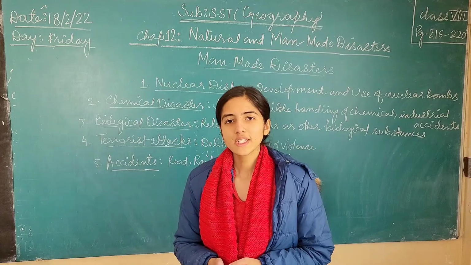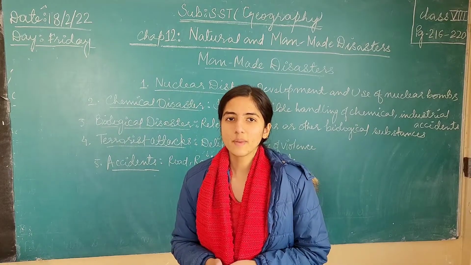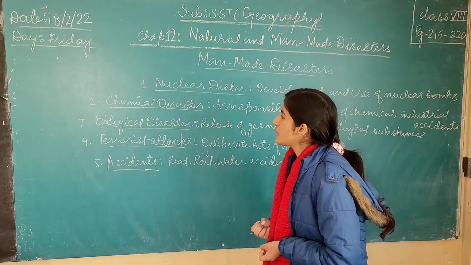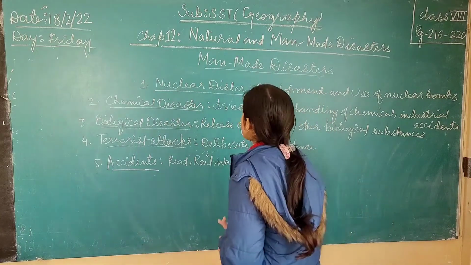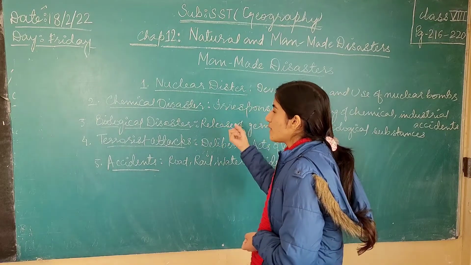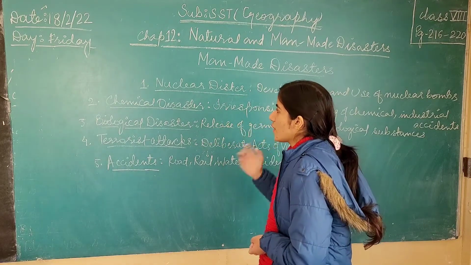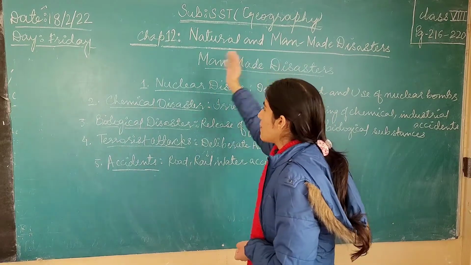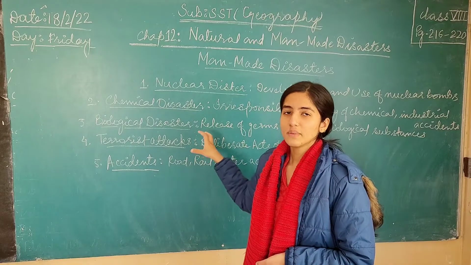Okay class, so up till now we discussed the natural disasters. Now we will discuss the man-made disasters, which man caused himself. These are the disasters which do not occur because of natural phenomena such as the movement of tectonic plates or emergence of magma from the vent of the volcano. These types of disasters happen because of human error or human mistake.